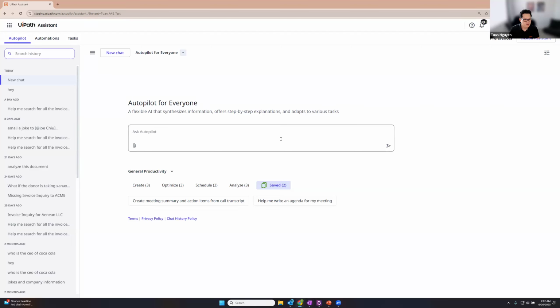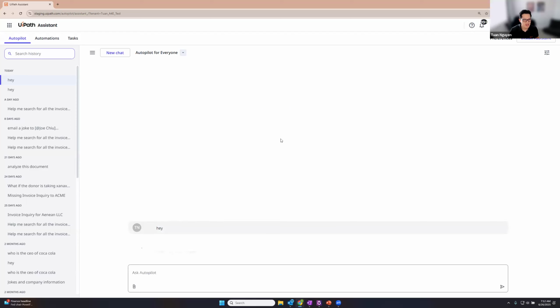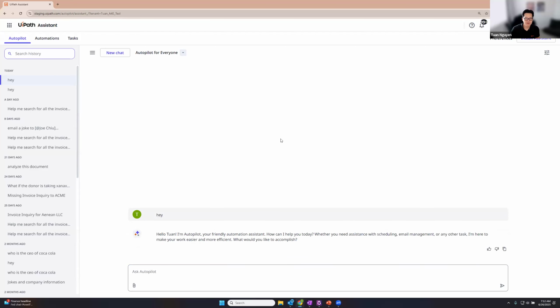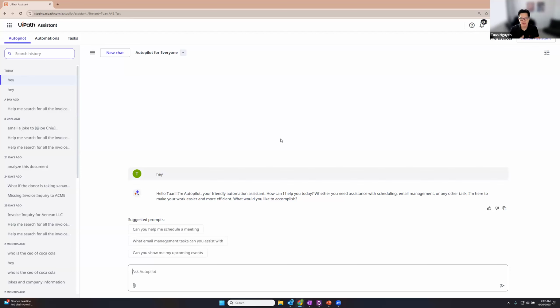Autopilot for Everyone can handle LLM-based instructions just like anything else that you've probably seen out there when it comes to conversational agents. So if I type something like, hey, it doesn't need to run any tools like automations or context grounding to answer that. It has the ability to answer this with LLM trained knowledge. So you can use Autopilot for Everyone to generate lists, synthesize ideas, brainstorm with it. It's very good at that, and it doesn't need to have any tools to be able to do that.